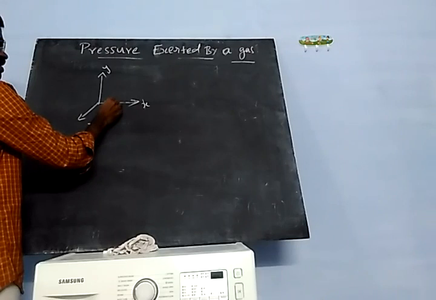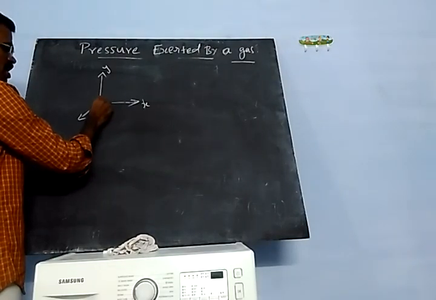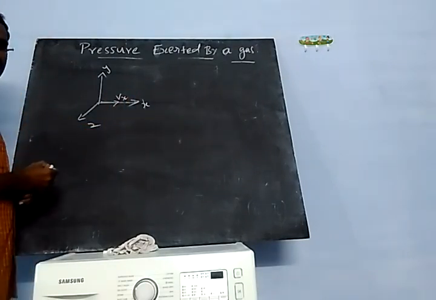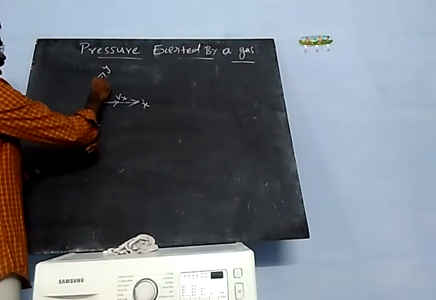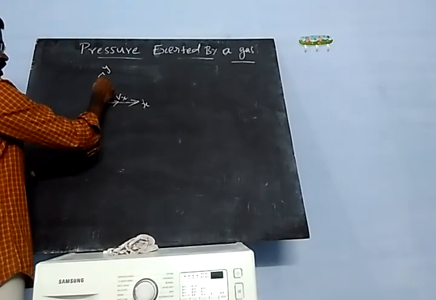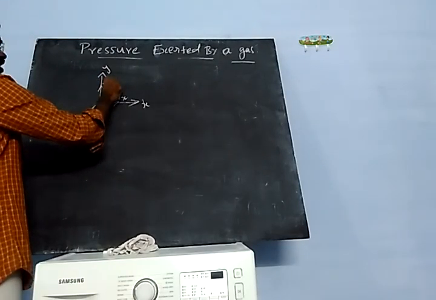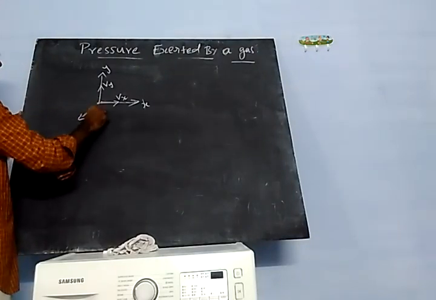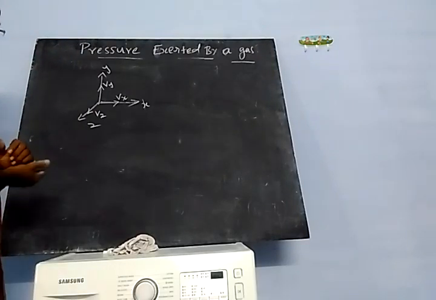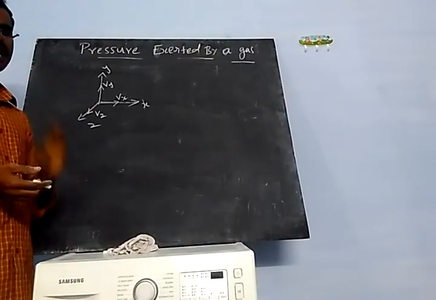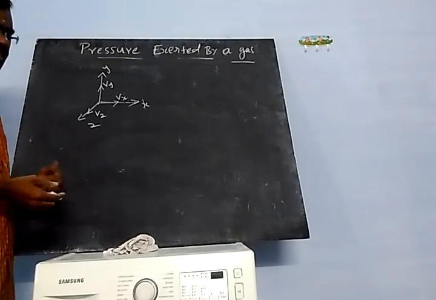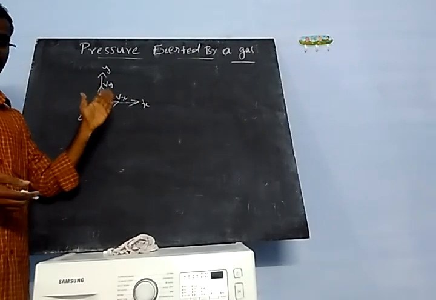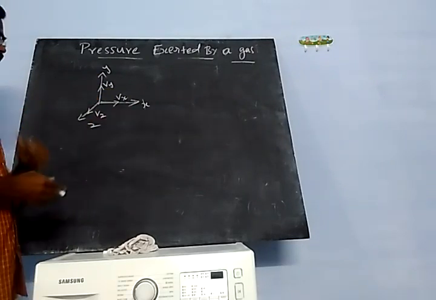If the particle moves in the x direction, it has velocity vx.